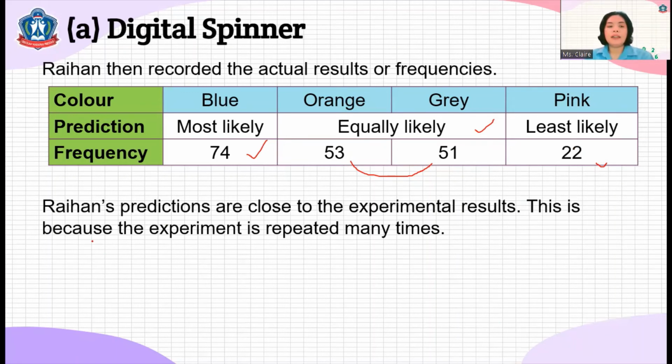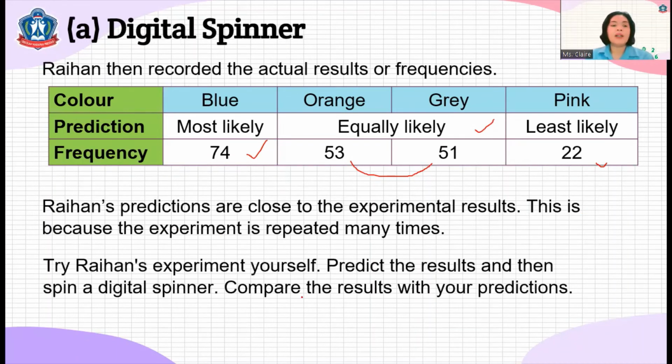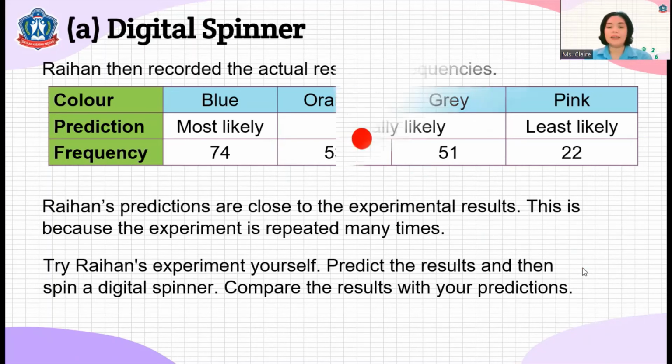This is because the experiment is repeated many times. So try the experiment yourself, then predict the results, then spin a digital spinner and compare the results and your prediction. We can make our own prediction, do the experimental results, and compare them. We will try that during our class.